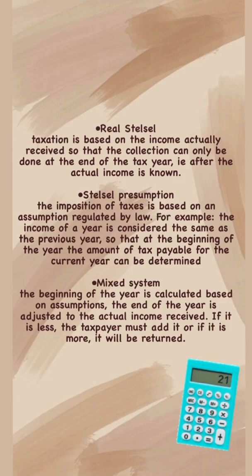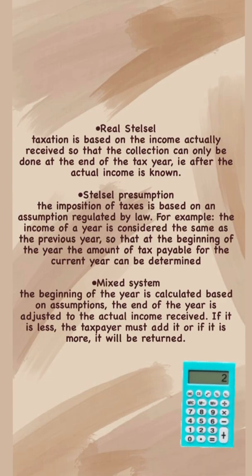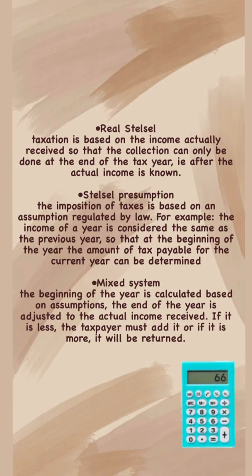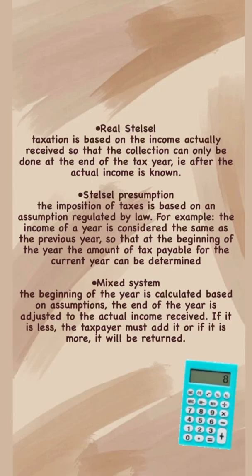Presumption style. The imposition of tax is based on an assumption regulated by law. For example, the income of a year is considered the same as the previous year, so that at the beginning of the year, the amount of tax payable for the current year can be determined.